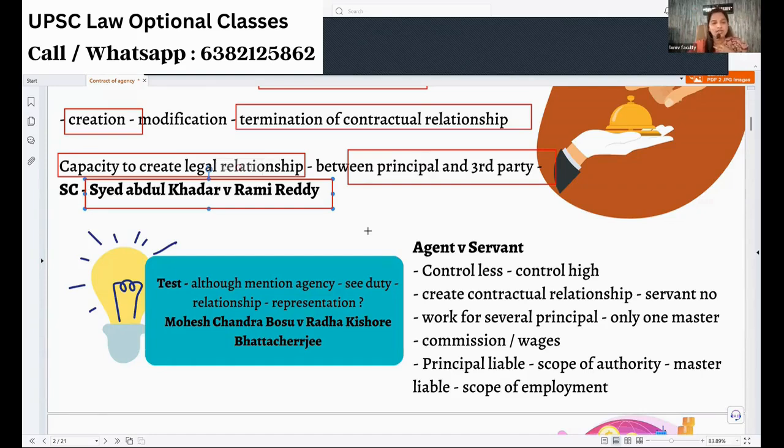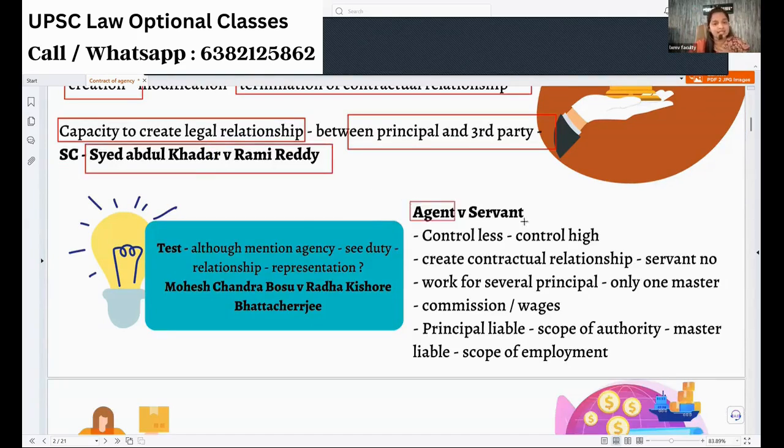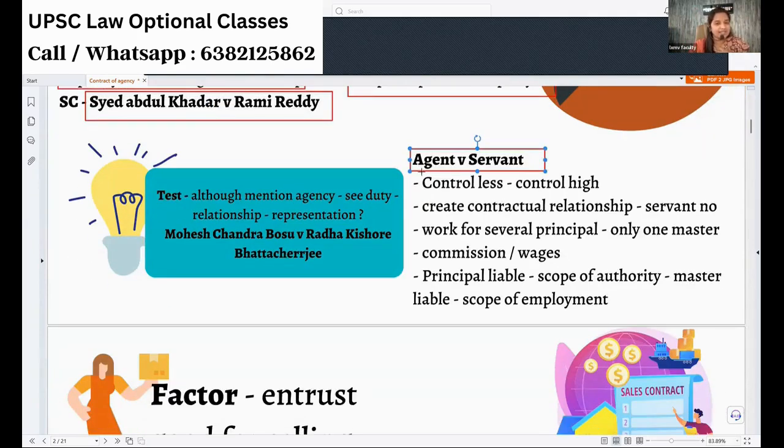Now, what is the difference between the agent and servant? If you talk about agent, you don't control everything. You give the authority and you say what should be the object to be achieved, say, for example, running a business. You won't say that you have to come to office at this time, leave at this time, and this is your tea break. When you are contracting, you can contract only in the morning. No, you will not micromanage. But when it comes to the servant, we are having a high control. You will lay down the rules comparatively.